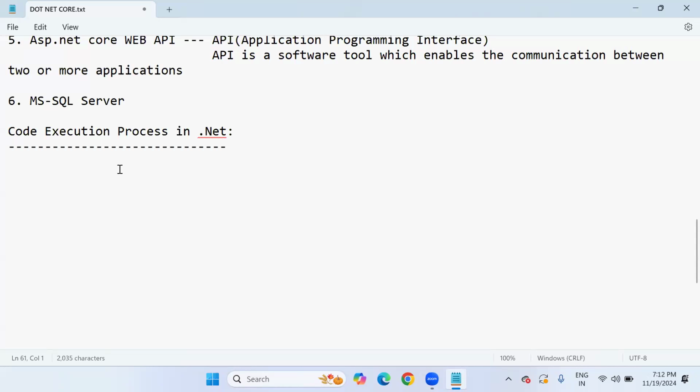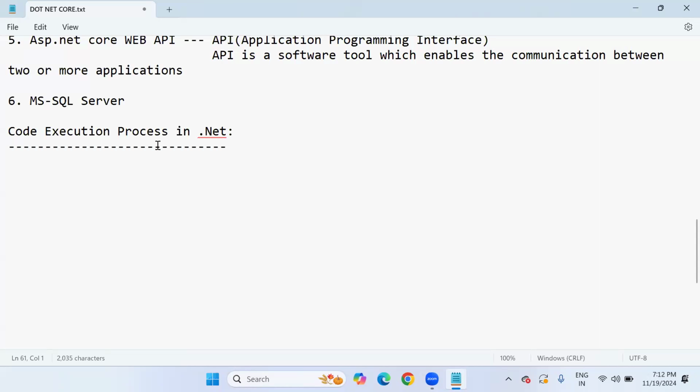Like C#.NET, VB.NET, J#, F#, Iron Ruby, Iron Python, Windows PowerShell, so many .NET framework languages are there. The most popular and often used programming language in real time is C#.NET only.